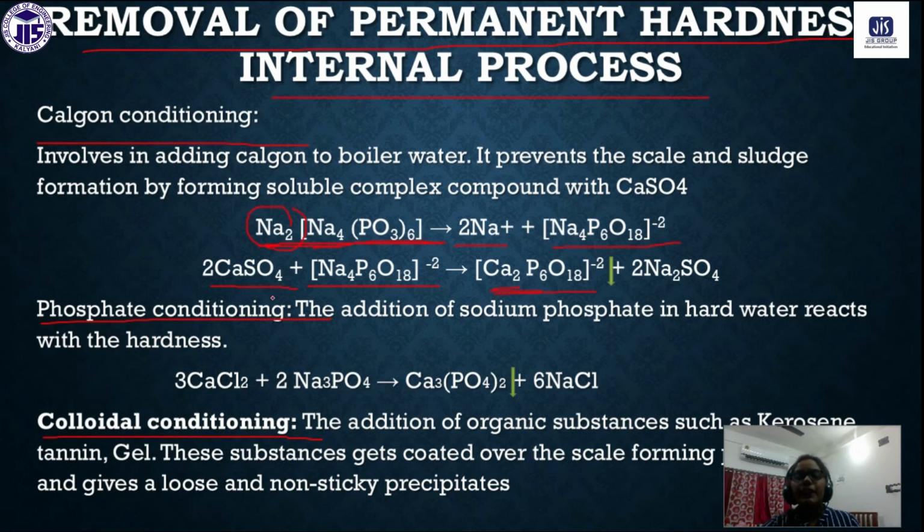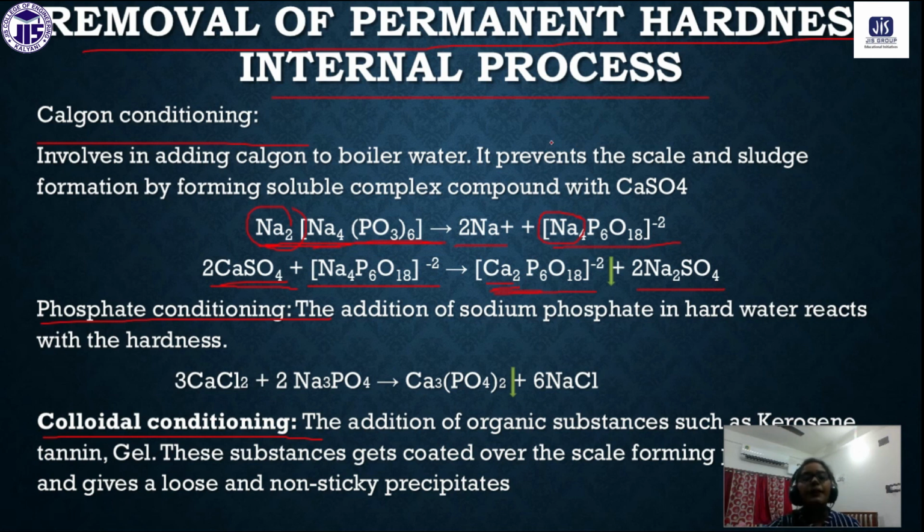This anion will react with the calcium sulfate, so the sodium will be substituted by the calcium. Calcium will be precipitated out, and in our water we will have sodium sulfate. Okay, so by the use of Calgon, we can remove the permanent hardness.